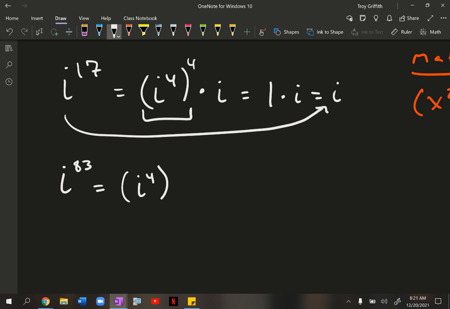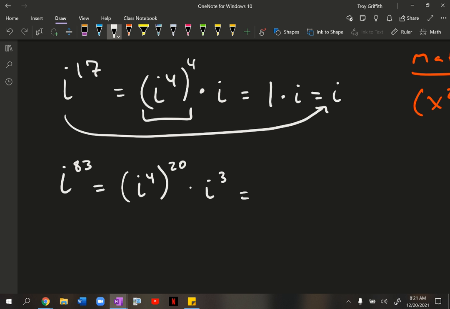And here's what I'm thinking about. What can I multiply 4 by to get really close, but maybe a little bit less than 83? Well, I can multiply 4 times 20, okay? Because 4 times 20 gives me 80, and then there are 3 i's left over.